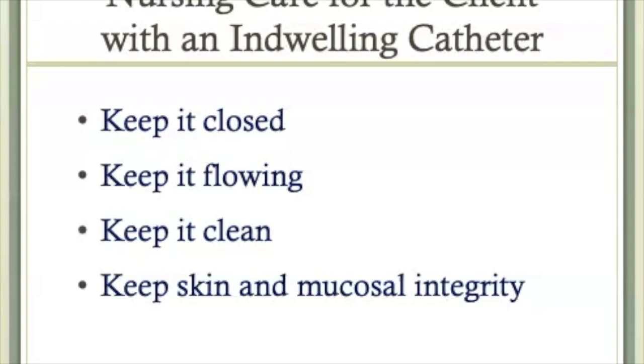Maintaining skin and mucosal integrity is also paramount. Securing the tubing to the client's thigh is important to prevent movement of the catheter within the urinary meatus, bladder neck, and bladder. Movement of the catheter causes irritation and potentially broken mucosa, leading to increased risk for infection. Make sure that there is no traction or pulling on the catheter when it is secured, because a pressure injury can form. As above, make sure to assist with hygiene as needed daily and post each bowel movement.